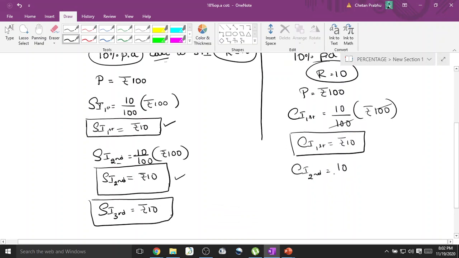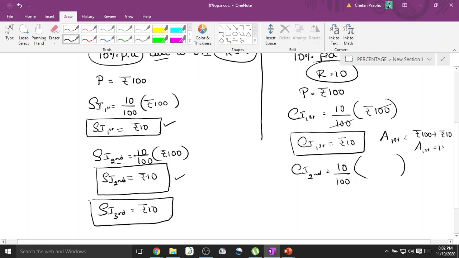In the second year also the bank offers 10% only, right? 10% only. So 10% of what is the question? 10% of the amount at the end of the previous year. Now see here, you know the interest, can't you find out the amount? Amount at the end of the first year is nothing but principal plus the interest for the first year, or compound interest for the first year. So principal is how much? Sir, it is 100, and interest earned for the first year is how much? 10 rupees. So 100 plus 10 is how much?